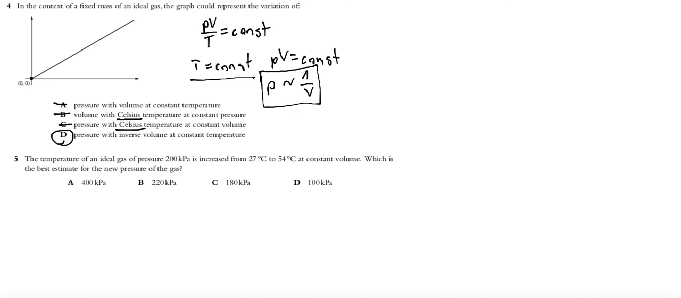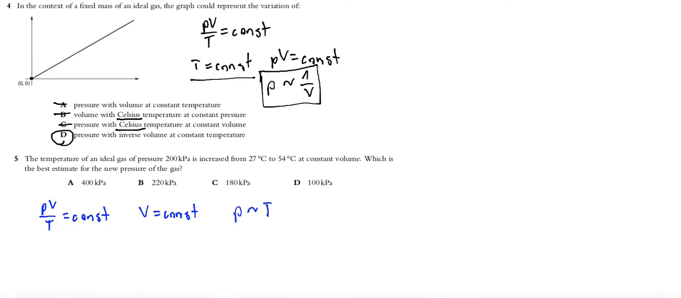The temperature of an ideal gas at a pressure of 200 kilopascals is increased from 27 to 54 degrees Celsius at constant volume. Which is the best estimate for the new pressure of the gas? It's quite easy. PV over T is constant, and the volume is constant. If volume is constant, then pressure is proportional to the temperature, or change of pressure is proportional to change of the temperature.